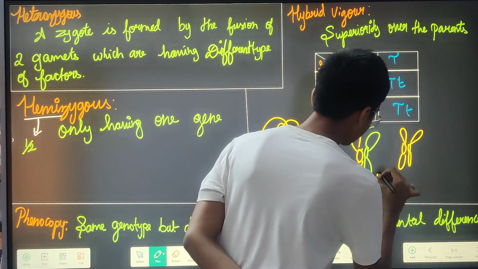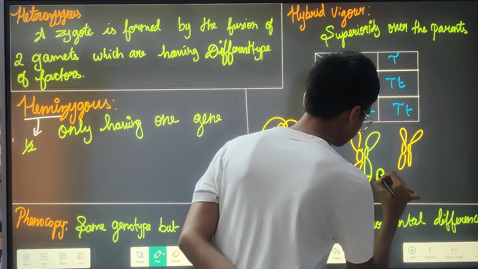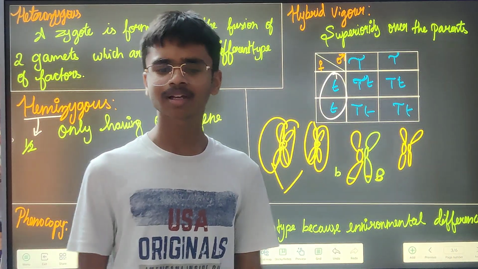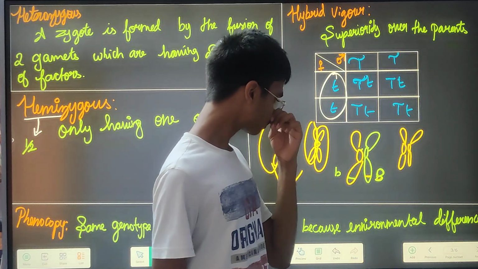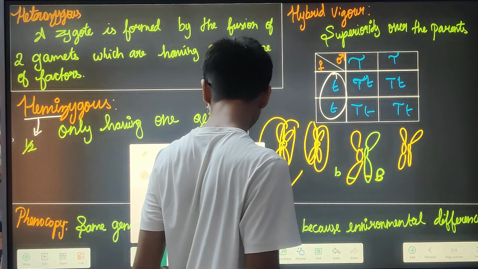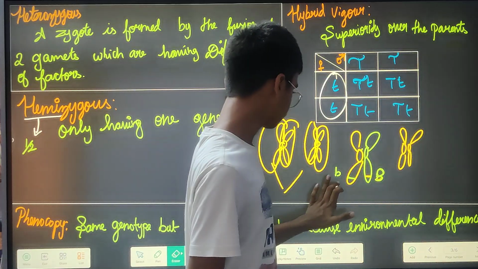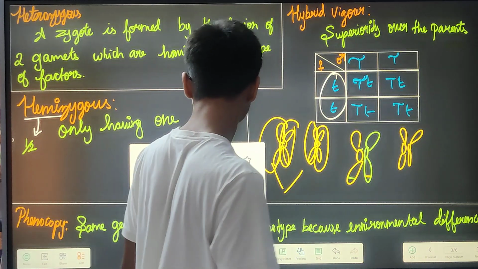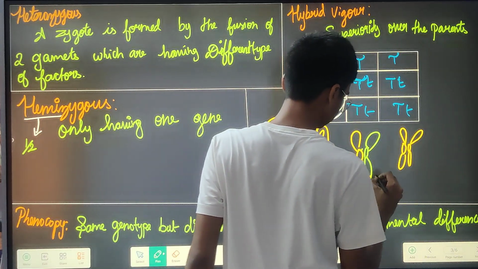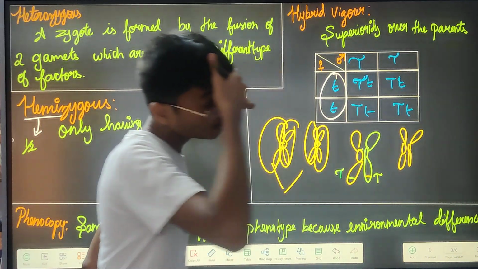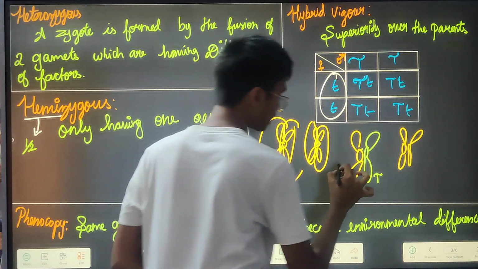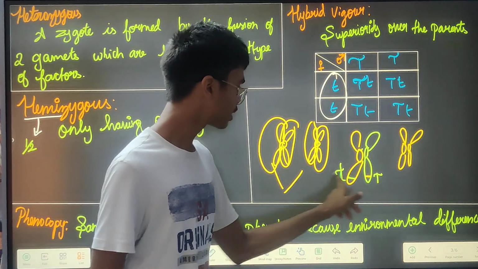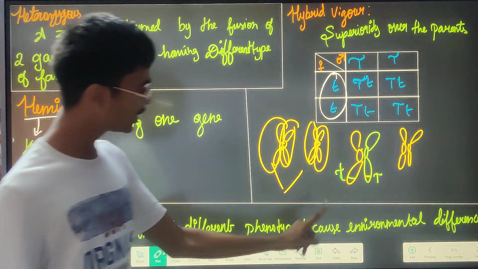Here, if in case there is a capital B, then you can see that now it is heterozygous, and B can be anything. So why have B? I will take T itself, a very common example. So here, if it is like this or like this, then it is homozygous, or if it is like this, then it is heterozygous, as you can see.